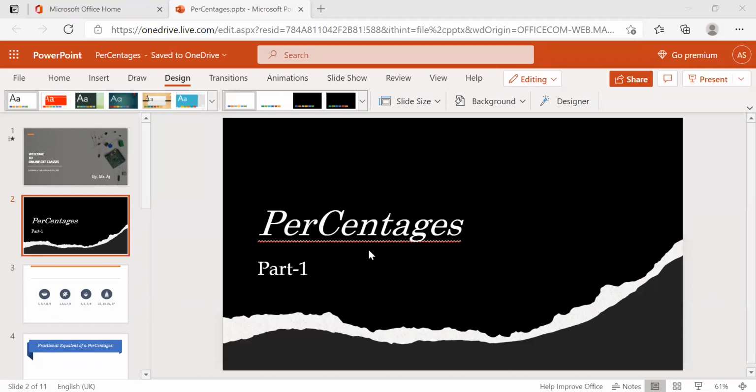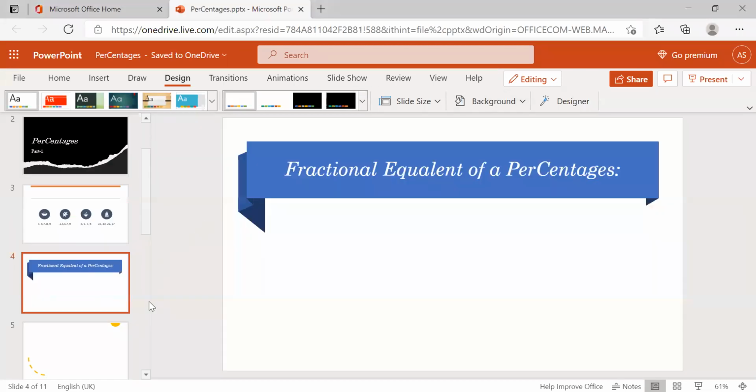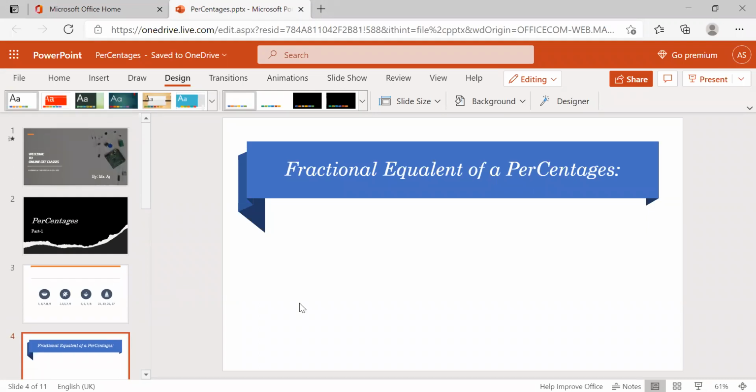Now, to solve percentage questions easily, you should know the fractional equivalent of percentages. Why should you learn percentages in fractional form? Let me tell you.